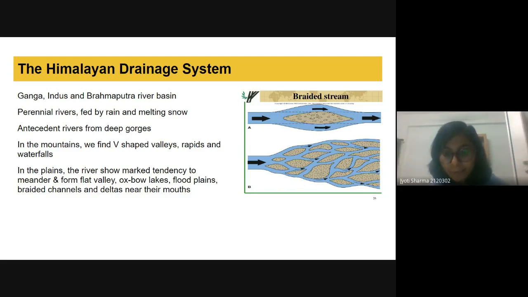Whenever there is deposition, the river will turn and take a different direction, and after some time it will come and converge. It is just like the hair braid girls have. So this is the braided channel.